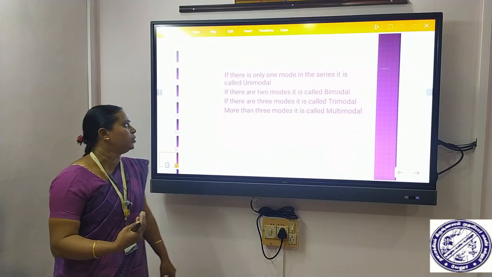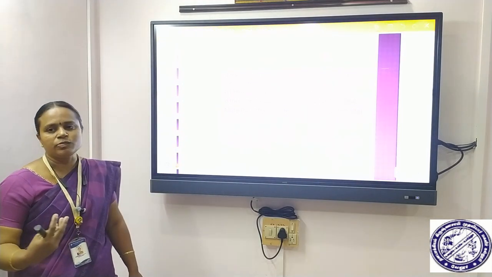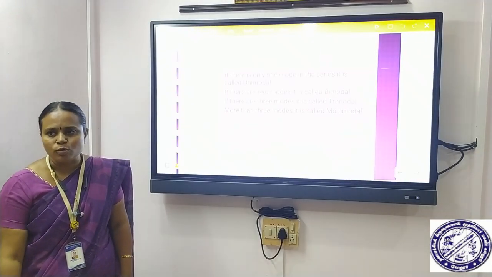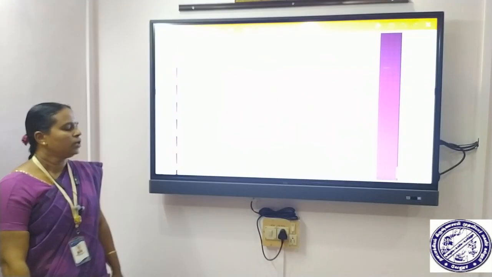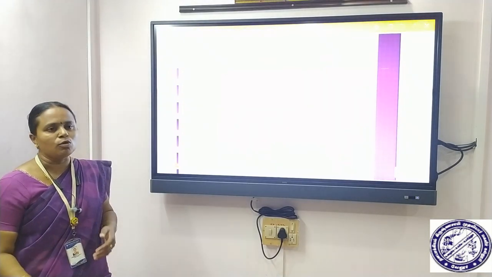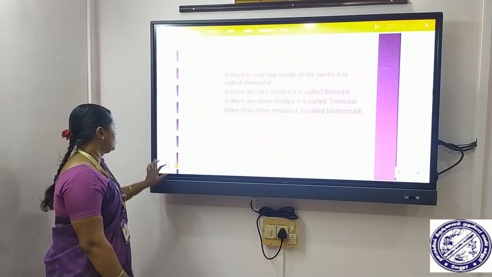Next we can go into more detail about mode. If there is only one mode, it is called unimodal. If there are two modes, it is bimodal. If there are three modes, we call it trimodal. If there are more than 3 modes, we call it multimodal.